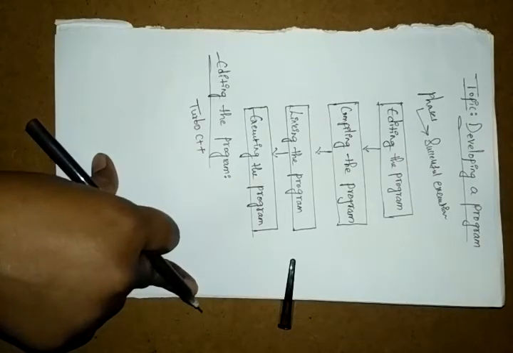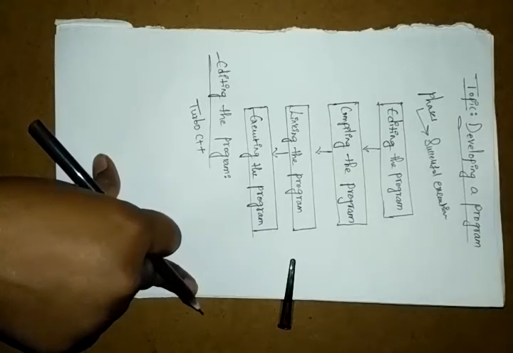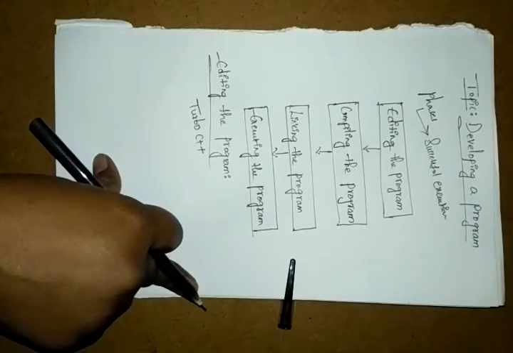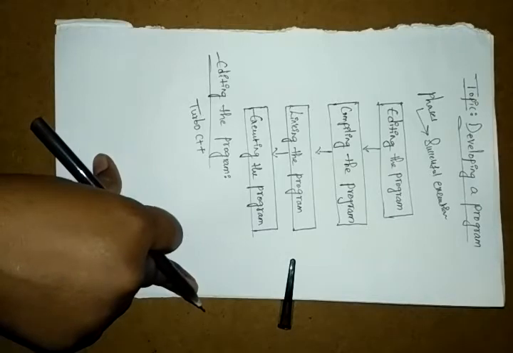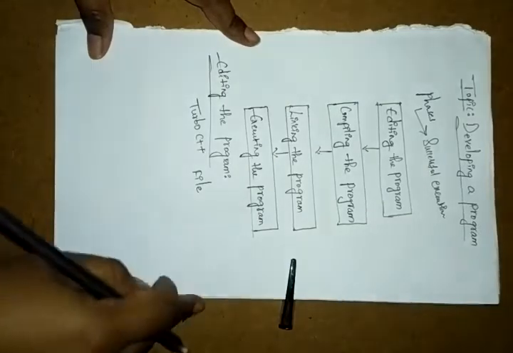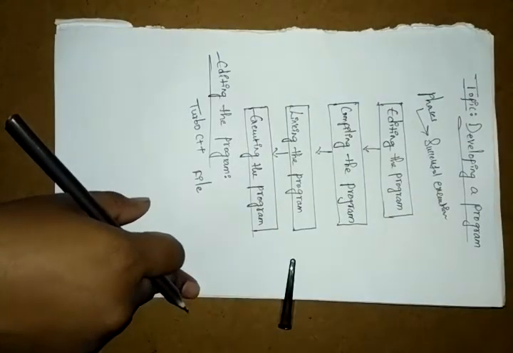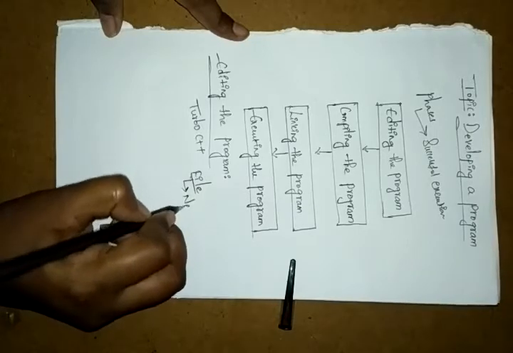If we have any system, you can open it there, but directly you cannot. First you have to install Turbo C++. After installing, you open the Turbo C++ software on your computer system, and then you can select the File option. In that File menu we get some more options, and again you can choose the New option.